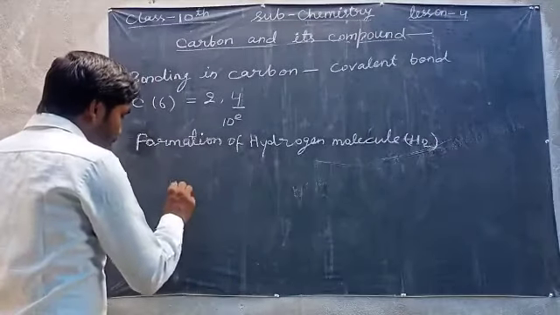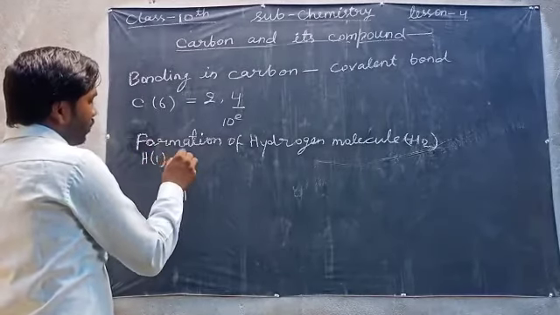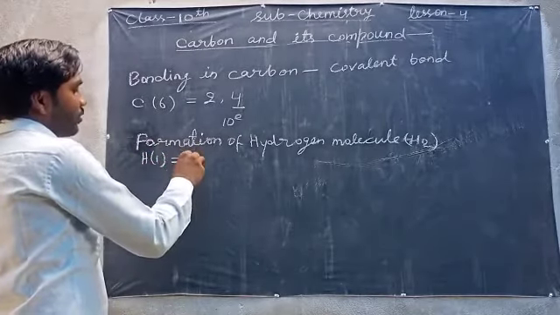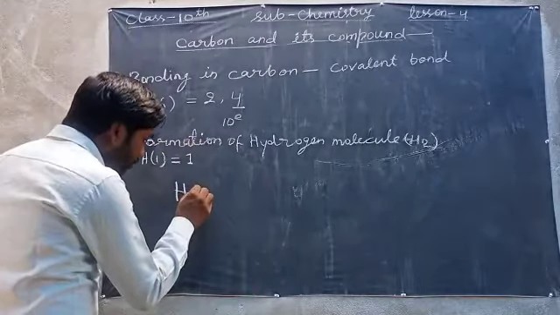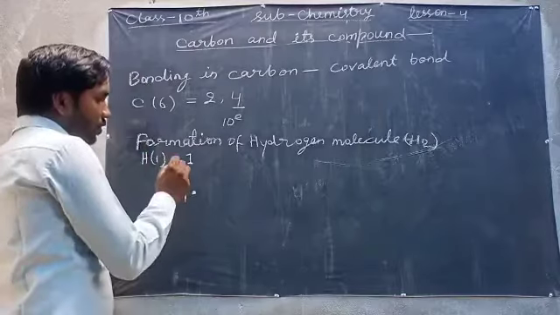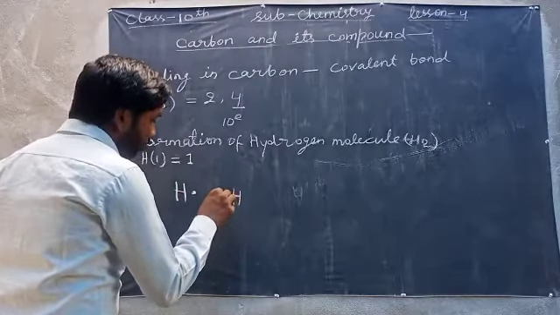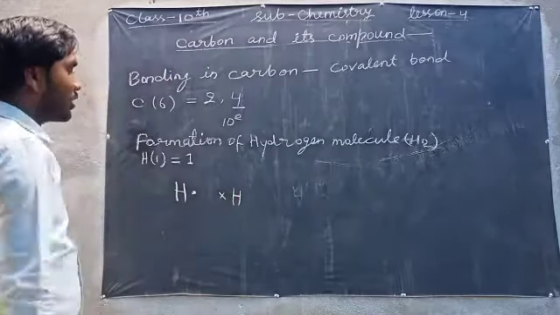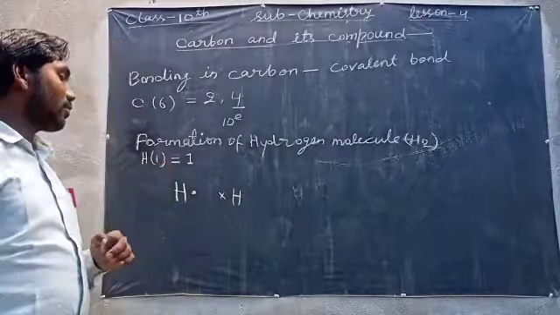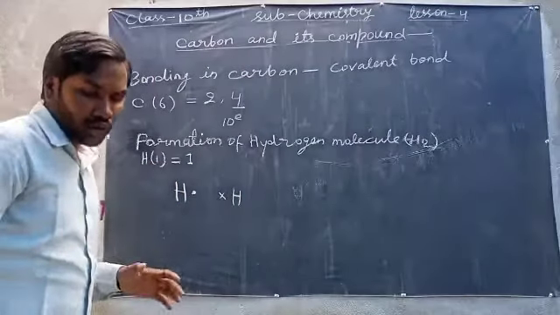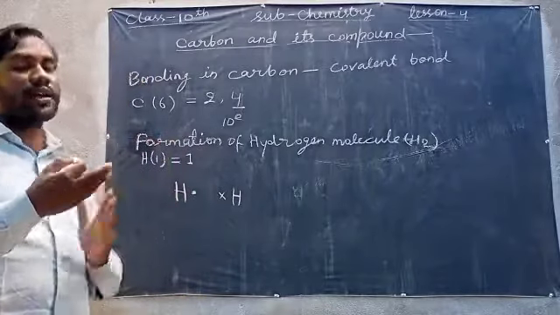As you know, the atomic number of hydrogen is 1, so it has only one electron in its valence shell. This dot is the electron of this hydrogen and this cross is the electron of the second hydrogen. They will share this one electron with each other.